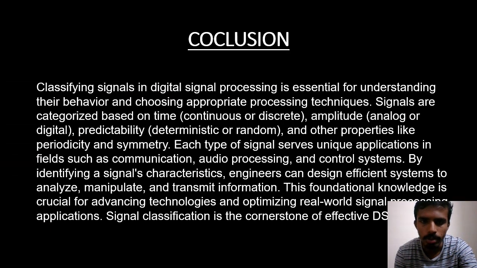So in this video, we understood the classification of signals. At last, I want to conclude by saying that classifying signals in digital signal processing is essential for understanding their behavior and choosing appropriate processing techniques. Signals are categorized based on time, continuous or discrete, amplitude, analog or digital, predictability, deterministic or random, and other properties like periodicity and symmetry. Each type of signal serves unique applications in fields such as communication, audio processing, and control systems. By identifying the signal characteristics, engineers can design efficient systems to analyze, manipulate, and transmit information. The foundational knowledge is crucial for advancing technology and optimizing real-world signals and applications.